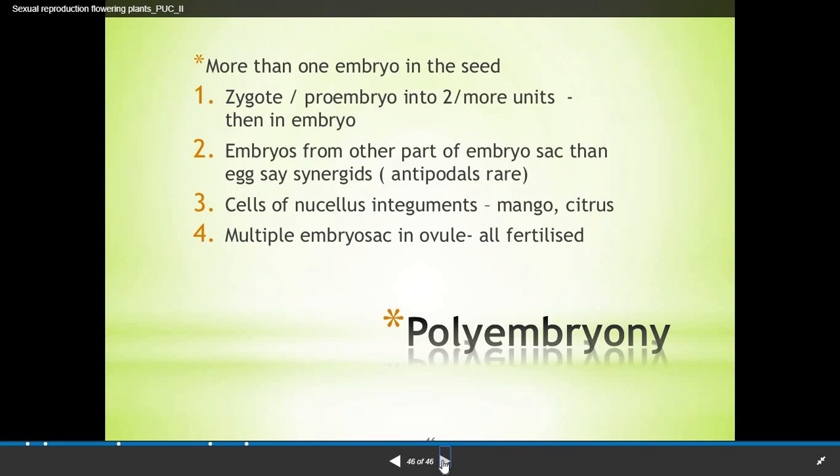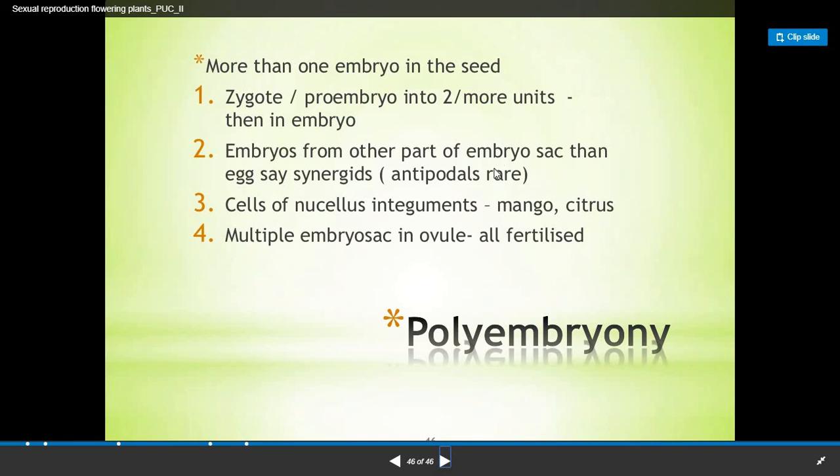The last topic of this chapter is known as polyembryony. Thus we have discussed that if more than one embryo is present in the seed, then it is referred to as polyembryony. Embryos may arise from other parts of the embryo sac, other than the egg, such as synergids. They may arise from the cells of the nucellus, that is the integuments. They are present in mango, citrus. Multiple embryo sacs in ovules that are all fertilized. All these points lead towards the process of polyembryony.